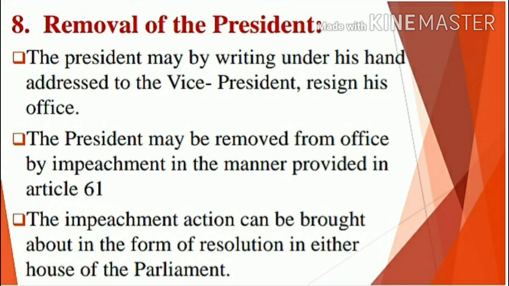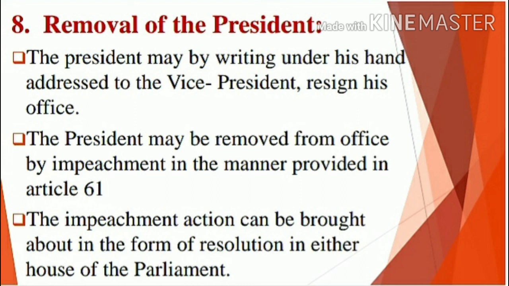In the same way, impeachment can be brought about in the form of a resolution in either House of Parliament. That is, the President can be removed from office by the impeachment power. Impeachment, that is, the government has the power to remove our President when he commits any mistake.